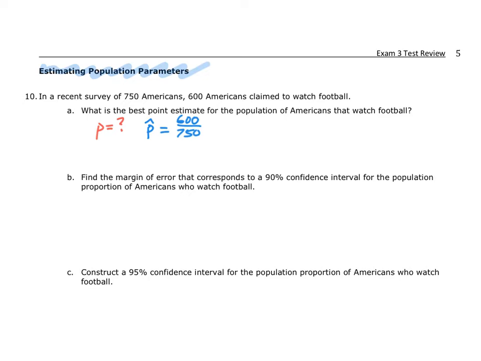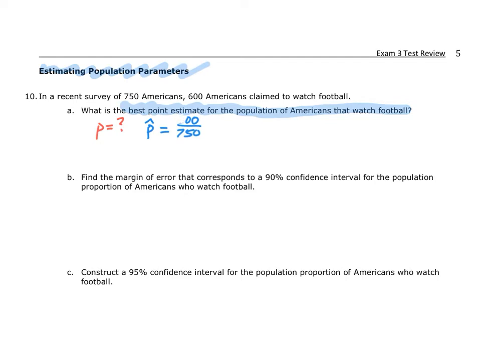The next thing I need to be able to estimate my confidence interval for my parameter here is I've got to come up with a margin of error. But let me come back, because I'm actually solving a question that I don't need to solve. This question is purely asking for the point estimate. That's all it's asking for. And the best point estimate for the population of Americans that watch football is just a proportion based on the data that I've been given in my sample. So I'm actually done with this first problem.